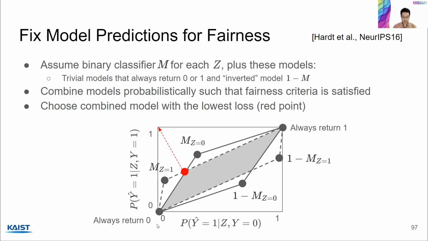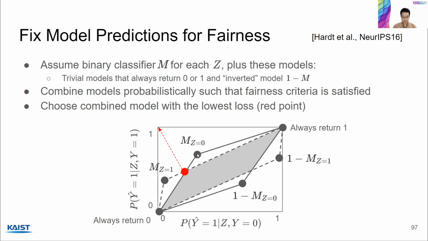So pictorially, let me first explain the x and y axes here. The x-axis is the positive prediction rate for a certain z value when y equals 0. And the y-axis is the positive prediction rate for a certain z when y equals 1, okay? Now let's consider m for z equals 0 first. It's going to be some point in this area because it has some positive prediction rate for y equals 0 and y equals 1. So it can be any dot.